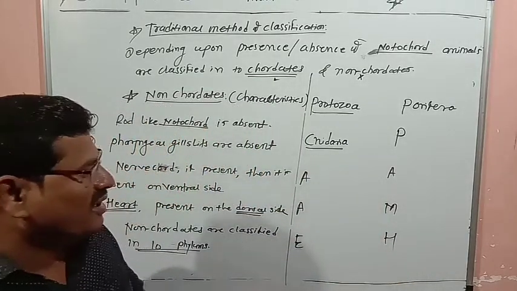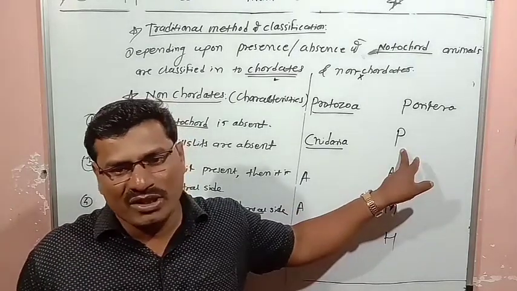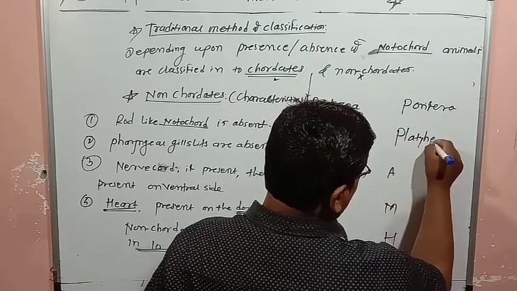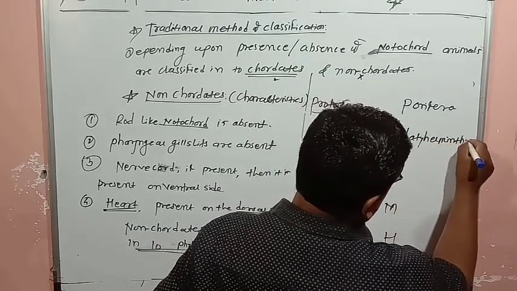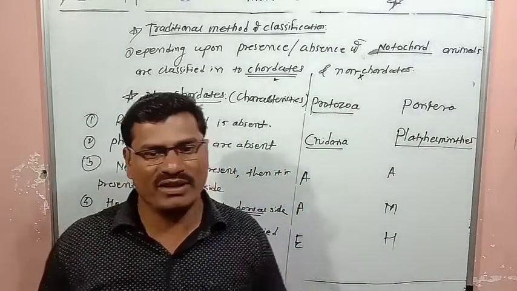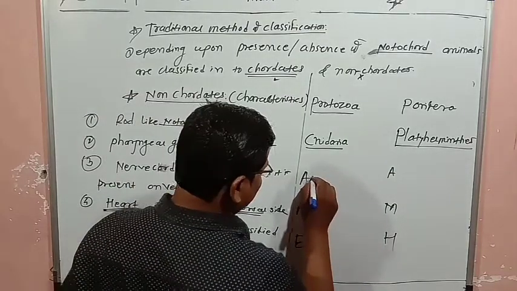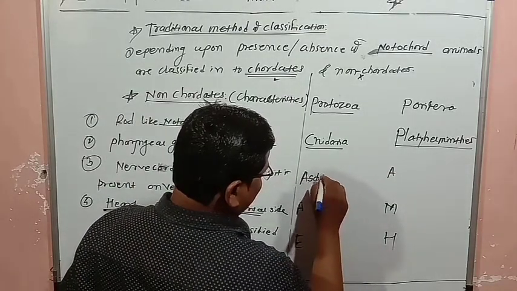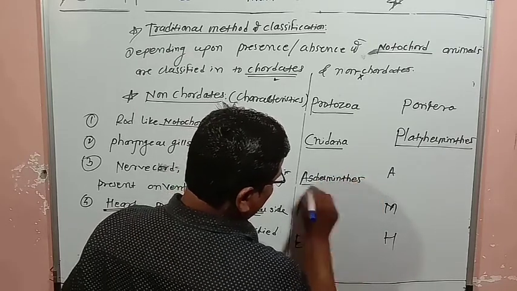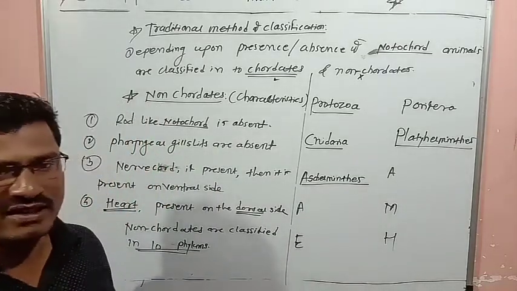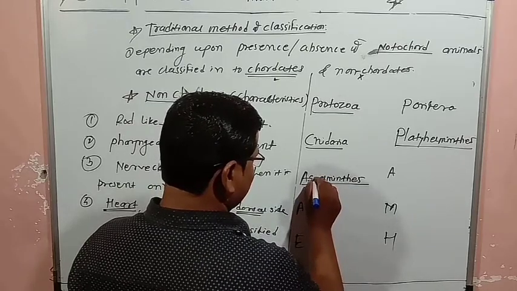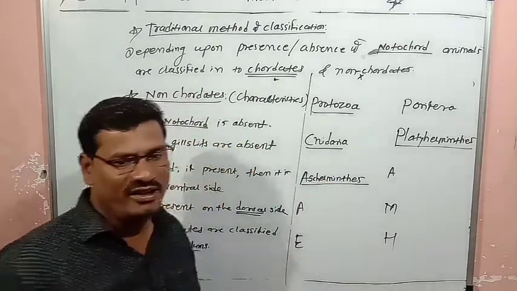After that Platyhelminthes, then Aschelminthes.